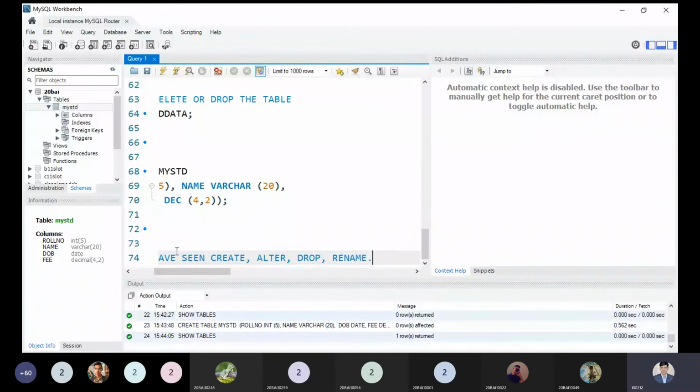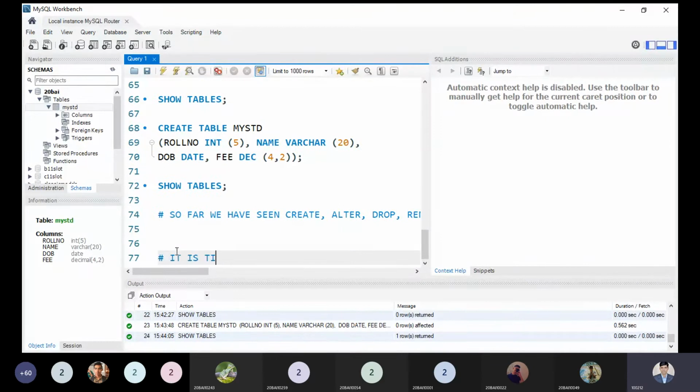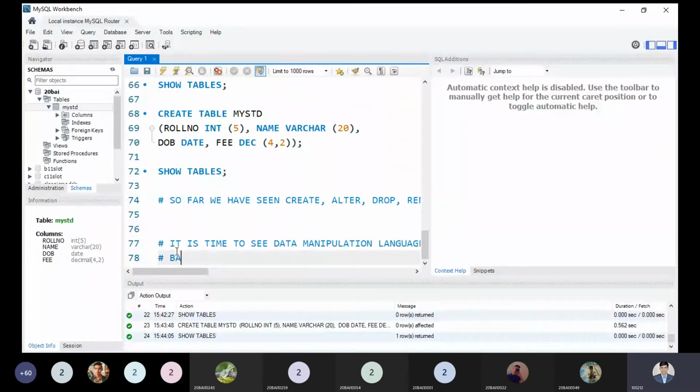It is time to see the data manipulation language command, that is the DML command. So we are talking about data manipulation language based commands, and those are, you can see, insert we can do, update command we can do.